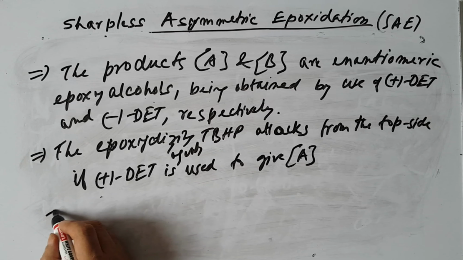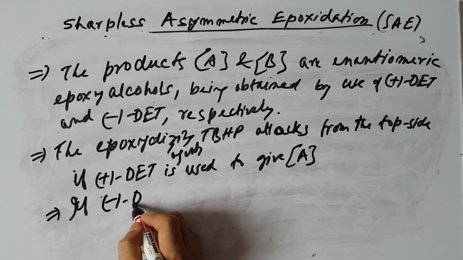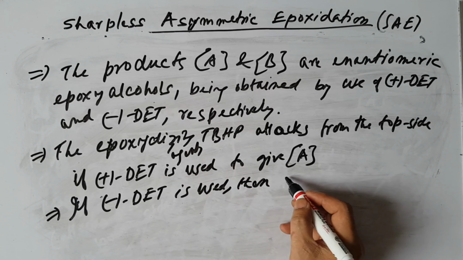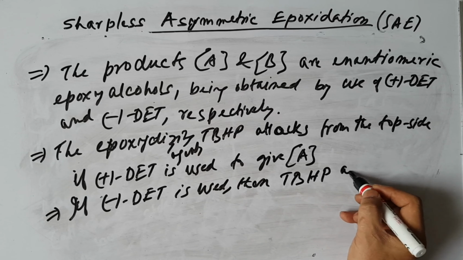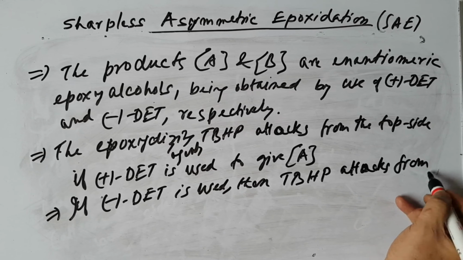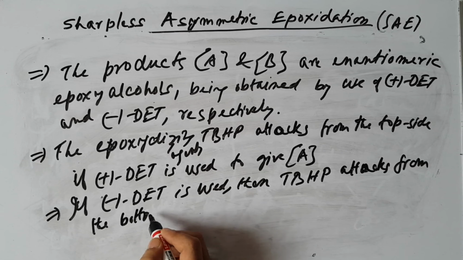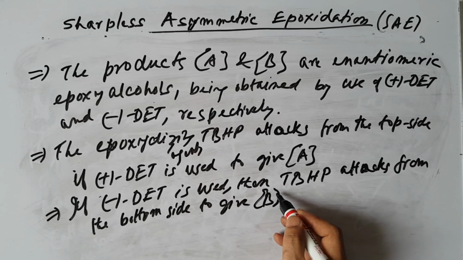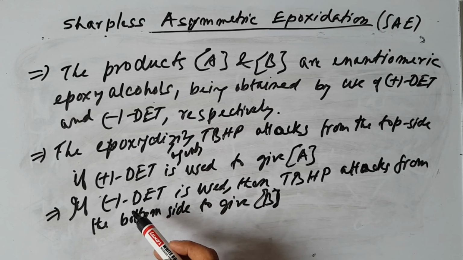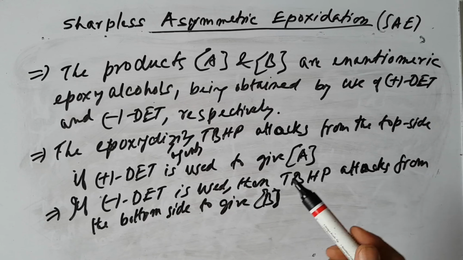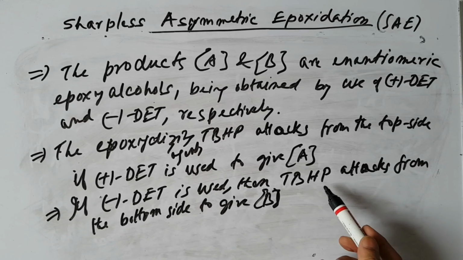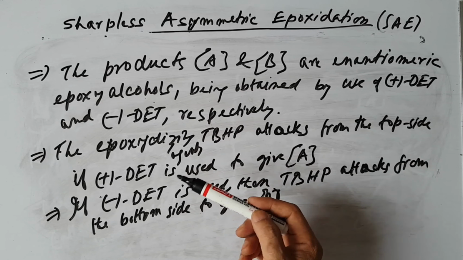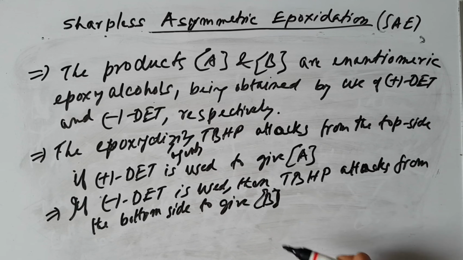Similarly, if negative diethyl tartrate is used, then the oxidizing agent, tertiary butyl hydroperoxide, attacks from the bottom side to give the product B. So with negative diethyl tartrate, TBHP attacks from the bottom side to get B, and if positive DET is used, TBHP attacks from the top to get A. So depending on the nature of the catalyst, you get these two enantiomeric products.